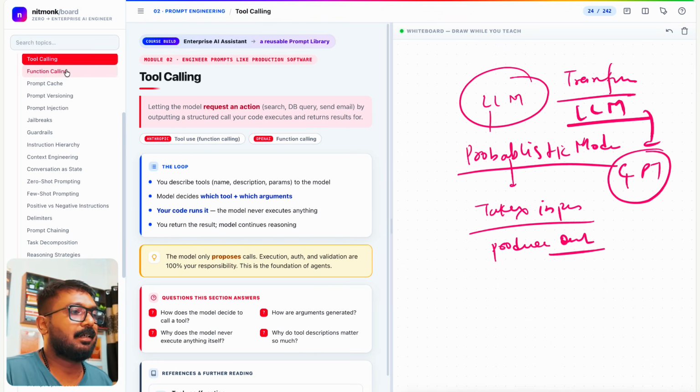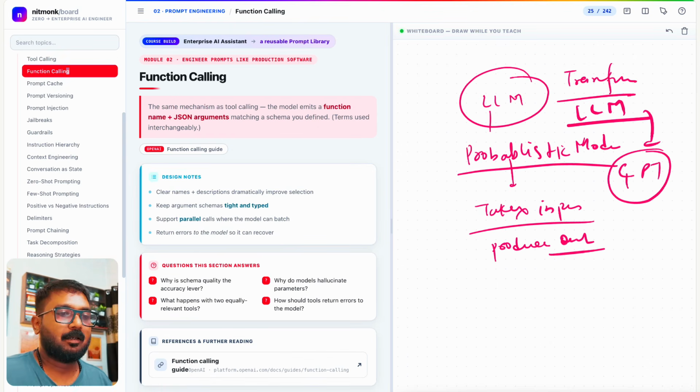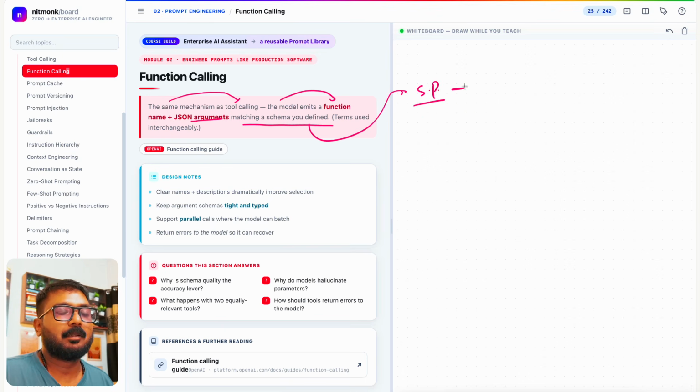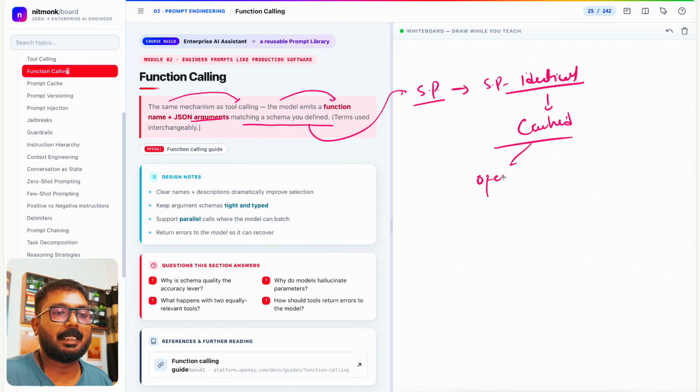I don't know how better someone has to explain, but that is what tool calling is. Similar to function calling, right? The same mechanism as tool calling, the model emits function name, function argument, matching a schema you defined. And this schema you defined again in the system prompt, because we need to make the system prompt identical. Once they are identical, it's going to be cached inside these LLM providers like OpenAI, Anthropic, or Gemini.